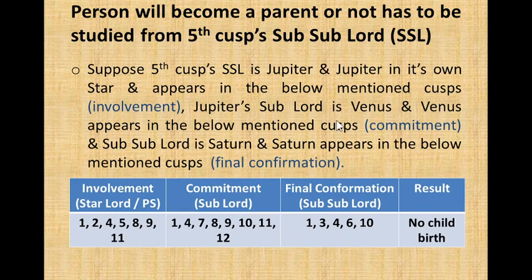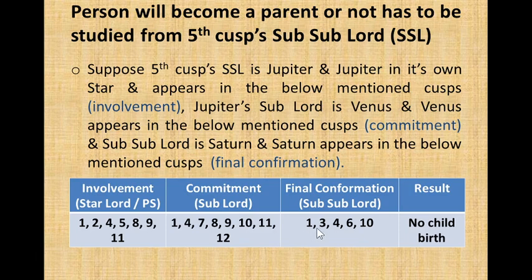So you see here 5, 11 appears and here also we see 11 appears. Although 2 does not appear, there are good cusps 5, 11. 9 is also supportive to 5 and 12. 12 is not good for 5. So here at commitment level, some are good and some are not favorable.